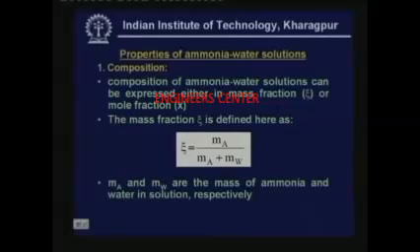So the mass fraction is defined as the mass of ammonia Ma divided by the total mass of the solution, that is Ma plus Mw, where Ma and Mw are the masses of ammonia and water respectively.